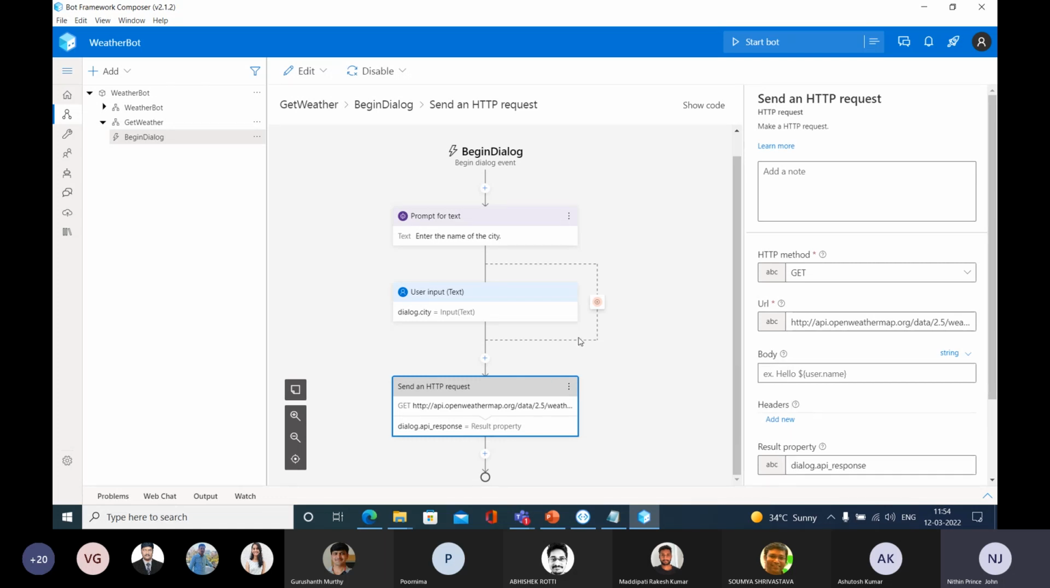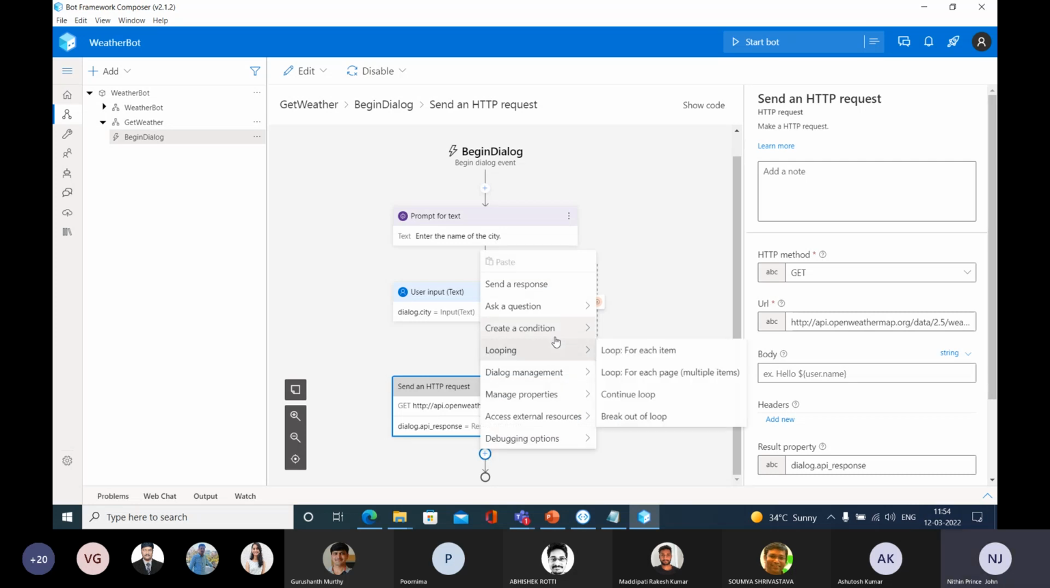And I need to check whether I am able to retrieve this result in a proper way or not, whether this request is a success or failure. In order to check that, you know what condition you can use? If condition, right? So go and select this add button.